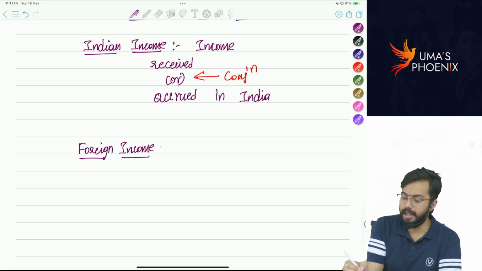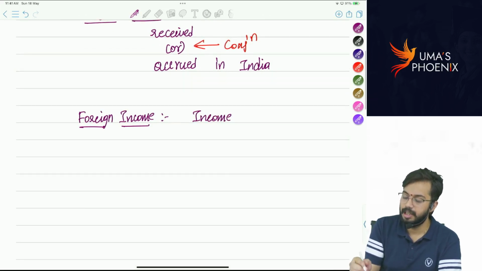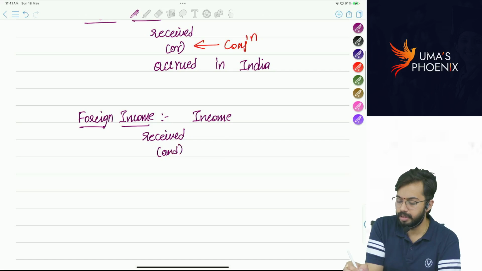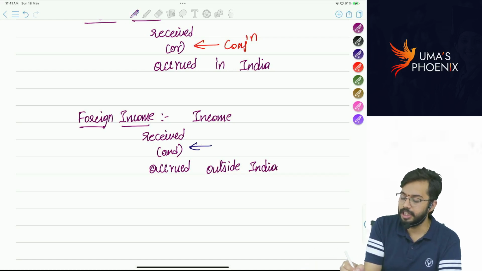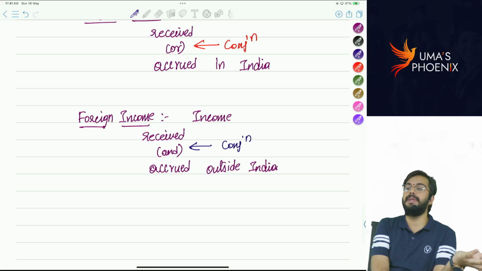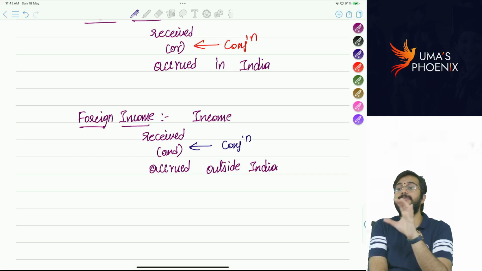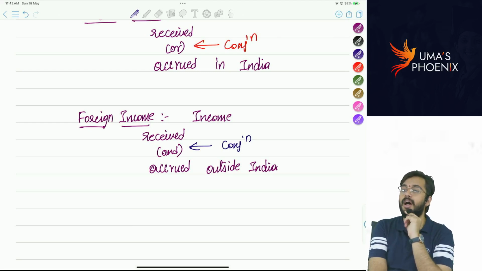What do you mean by foreign income? Income that is received and accrued outside India. We call such income as foreign income. What is the conjunction? Conjunction is and. That means out of two aspects, place of accrual, place of receipt. Out of these two aspects, if both are outside India, we call such income as foreign income. Are you able to understand?